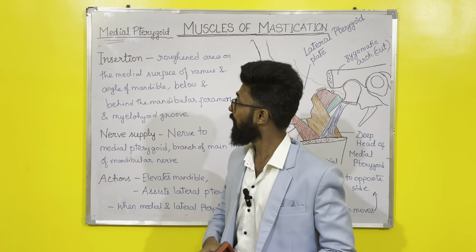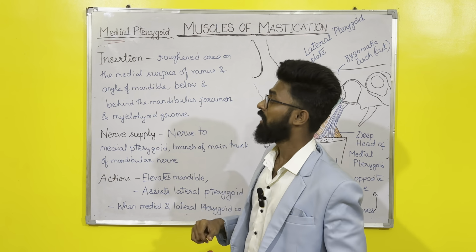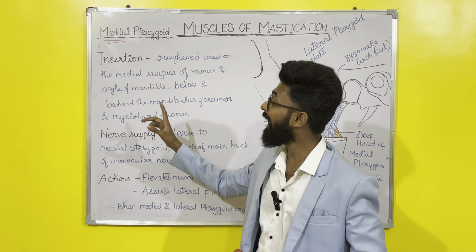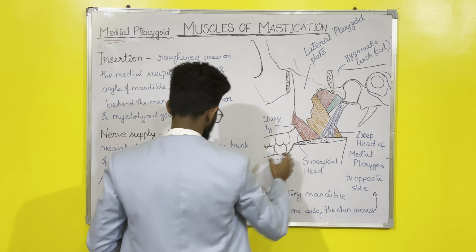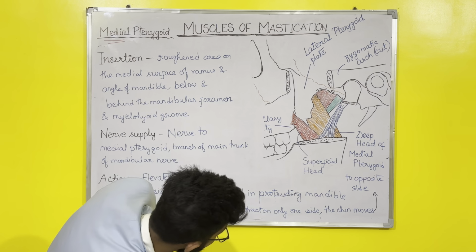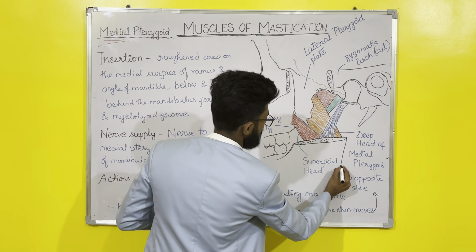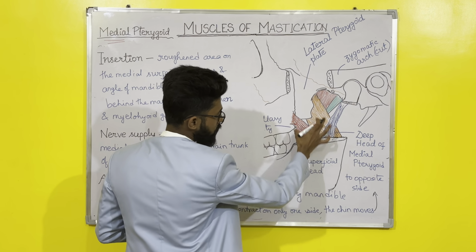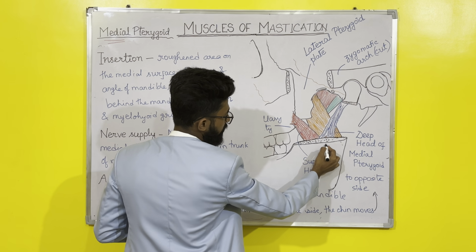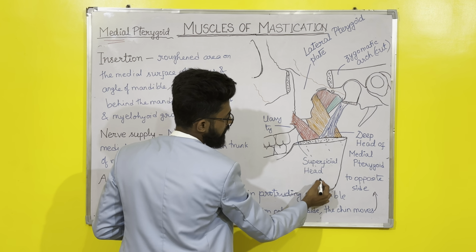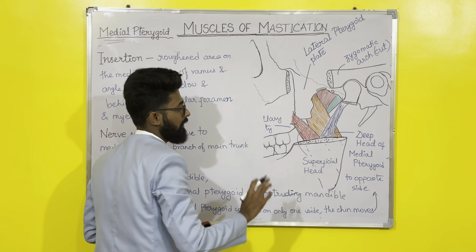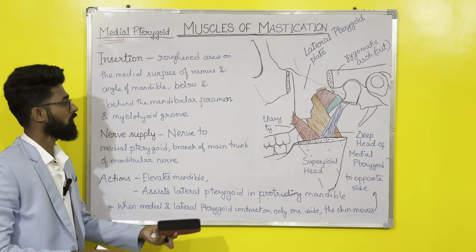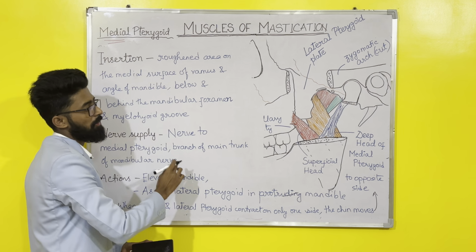So insertion will be on the roughened area on the medial surface of ramus and angle of mandible. See, this is the mandible, right? This is the angle of mandible and ramus of mandible. So insertion is into the roughened area on the medial surface of ramus and angle of mandible, below the mandibular foramen and mylohyoid groove.